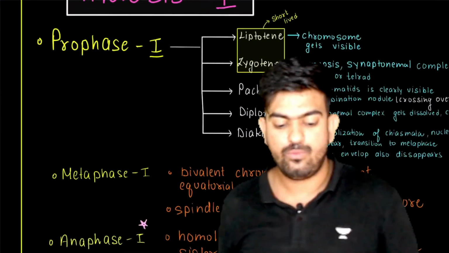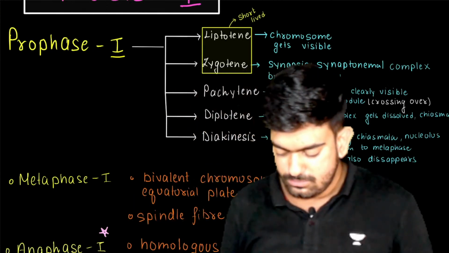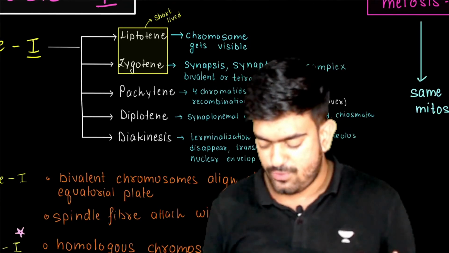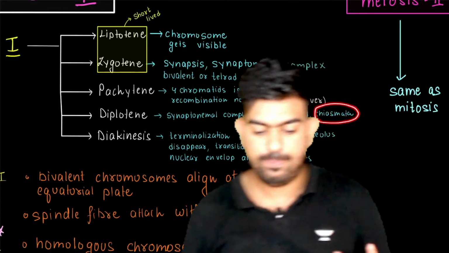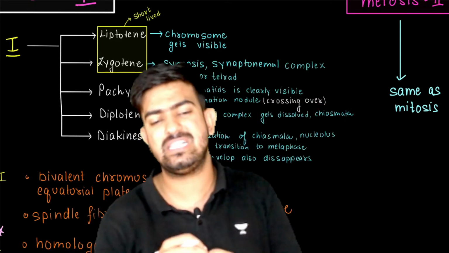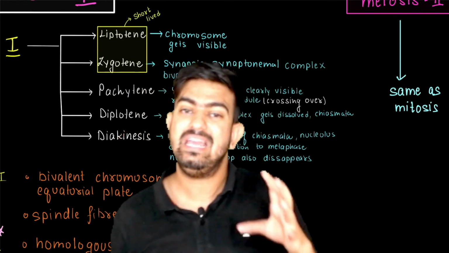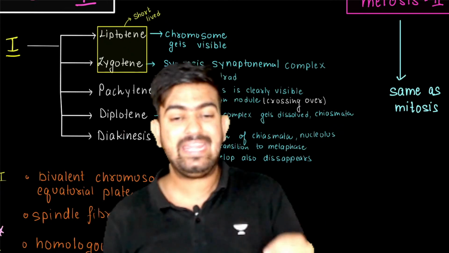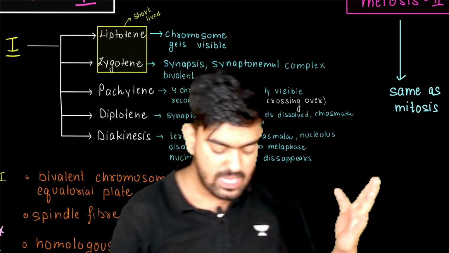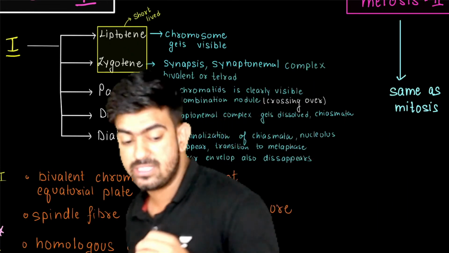In diplotene, whatever things happened, like the synaptonemal complex, get dissolved and a new structure is formed, which is the chiasmata. Chiasmata is just a knot-like structure. And this chiasmata also gets dissolved in diakinesis. In diakinesis, terminalization of chiasmata takes place, the nucleolus disappears, the transition to metaphase happens, and the nuclear envelope also disappears.